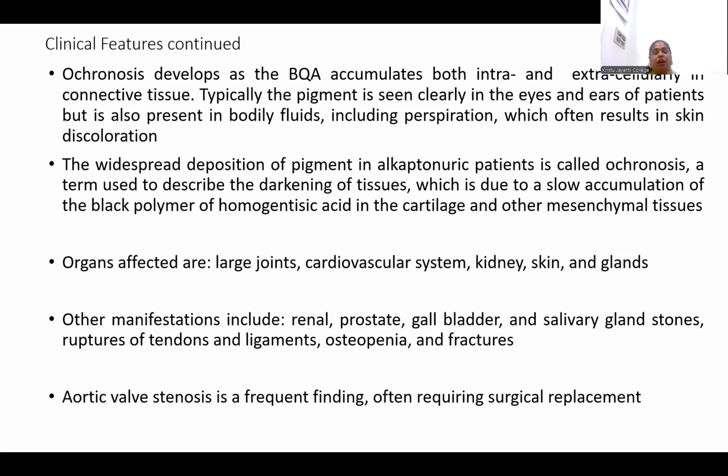Apart from this, the organs affected are the large joints, cardiovascular system, kidney, skin, and glands. The clinical manifestations can also be observed as renal, prostate, gallbladder, and salivary gland stones, ruptures of tendons and ligaments, osteopenia, and fractures. There can also be a condition known as aortic valve stenosis, which can be corrected by surgical replacement.